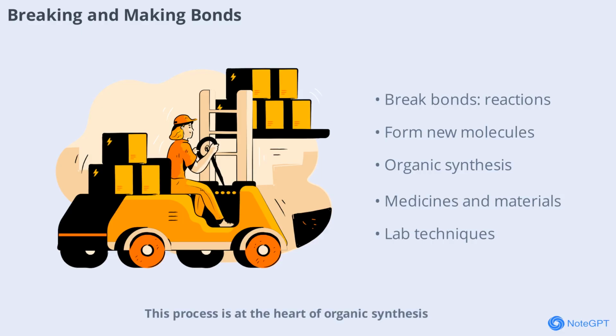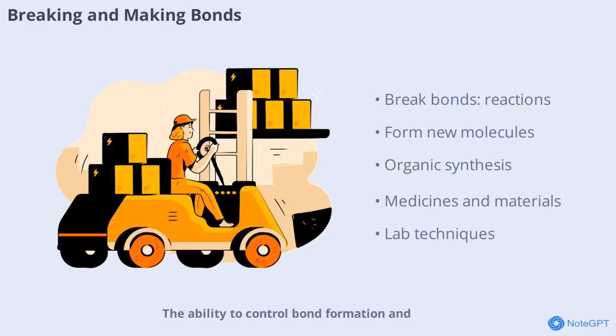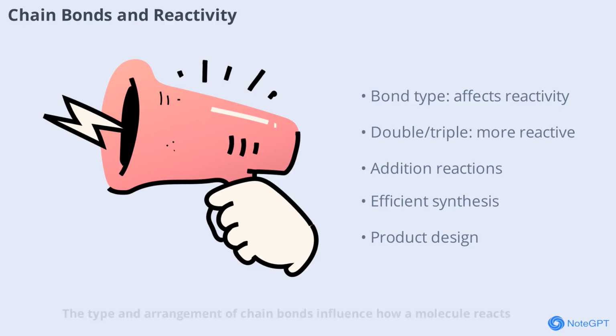This process is at the heart of organic synthesis, where chemists create new molecules for medicines, materials, and more. The ability to control bond formation and cleavage is a key skill in the laboratory. The type and arrangement of chain bonds influence how a molecule reacts. For example, double and triple bonds are more reactive than single bonds, making them targets for addition reactions. Chemists use this knowledge to design reactions that produce desired products efficiently.